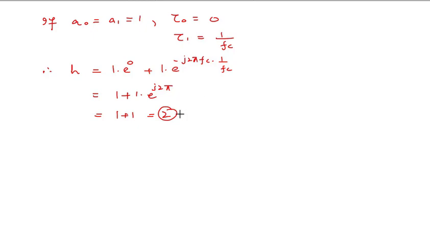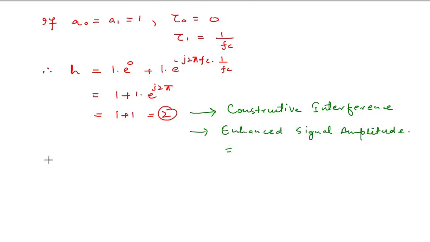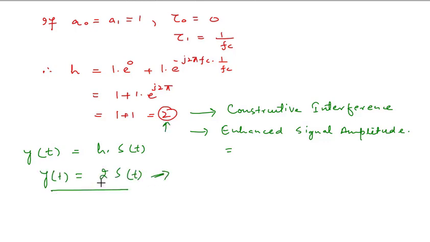This situation represents constructive interference, and here we see that we have enhanced signal amplitude. So we can write y(t) equal to h into s(t), and by substituting this value we get twice of s(t). This is the enhanced signal amplitude, termed constructive interference.